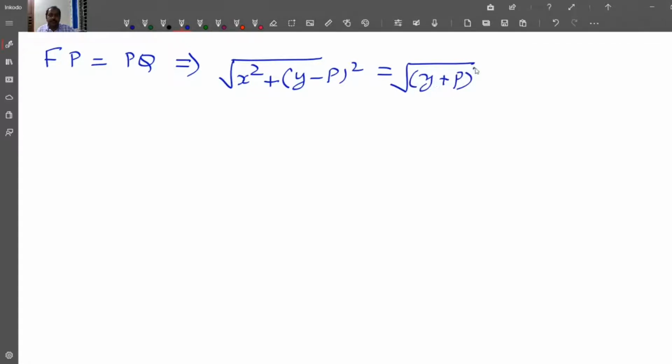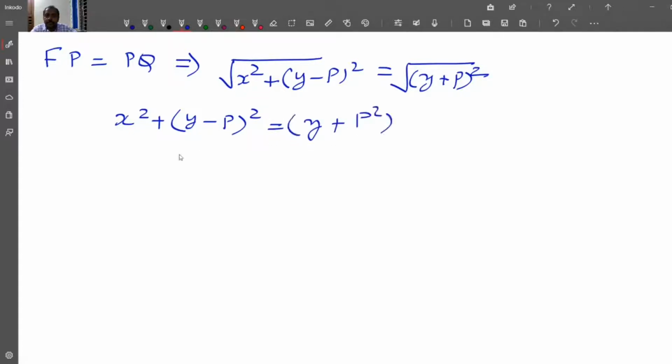Now squaring on both sides, you will get x square plus (y minus p) the whole square equal to (y plus p) the whole square.